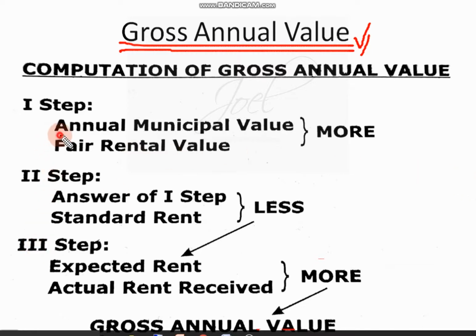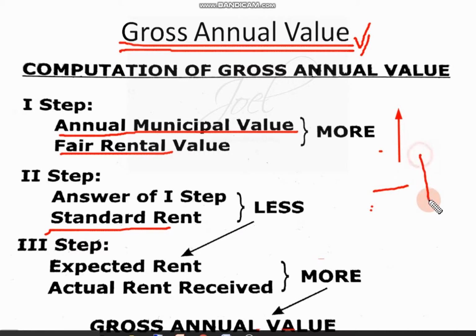Yes. So what all things are there? Annual municipal value and fair rental value. Out of the annual municipal value and fair rental value, whichever is highest, you will consider that amount. And one more concept which comes is standard rent. These two concepts will be analyzed, and out of these two, the lowest will be considered.